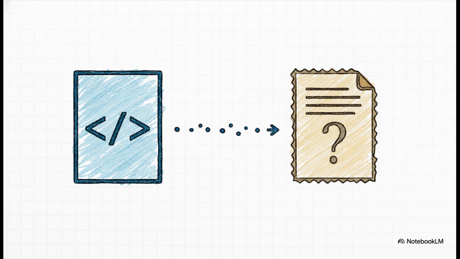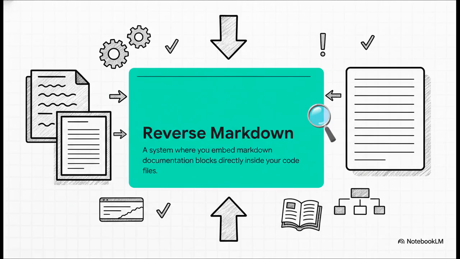Your code is in one place and your documentation is in some totally separate file. So when you update the code, do you remember to update the docs? Come on, let's be honest. The answer is usually no. And over time, that documentation becomes useless, or even worse, it becomes dangerously misleading. Merg-E's solution is to just completely flip this entire relationship on its head. They call it reverse markdown.